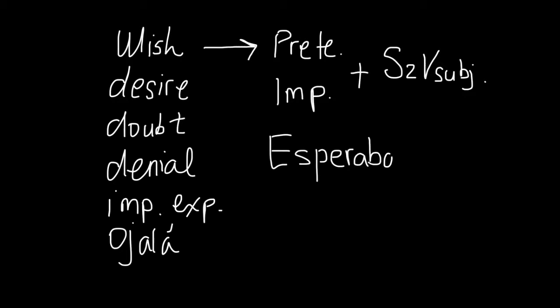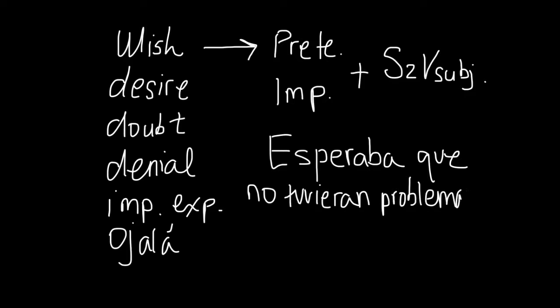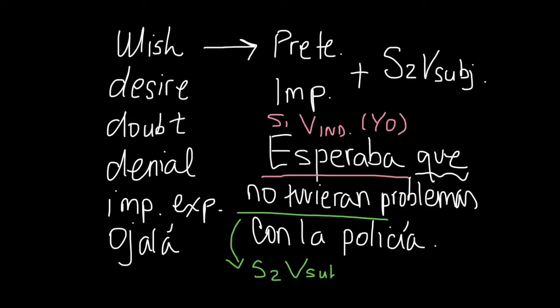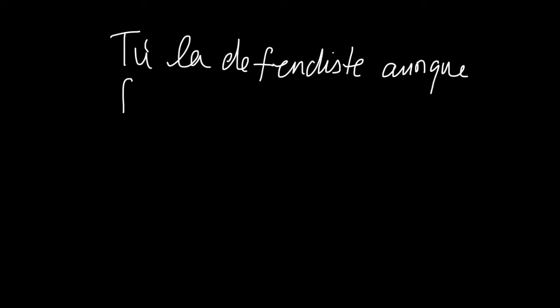So let's take a look at one more sentence. Esperaba que no tuvieran problemas con la policía. So subject number one is I, and the verb is in the imperfect, esperaba. Then you have the connector que, and then the second subject, which is ustedes, and that triggers the past subjunctive, tuvieran. Now let's take a look at an example with an adverbial conjunction.